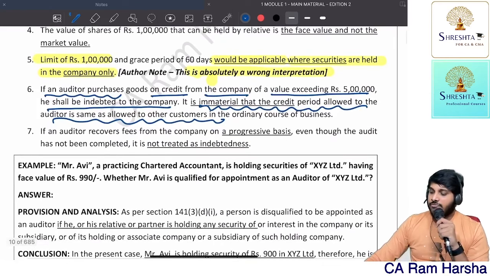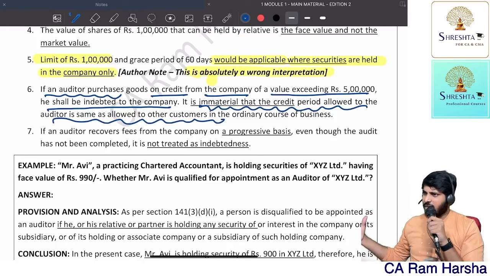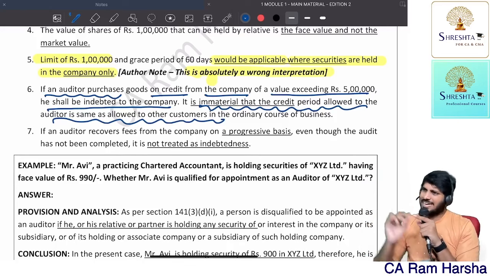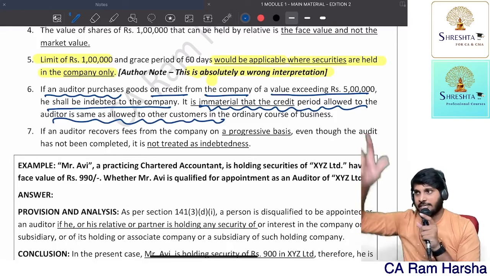Okay, fine. I don't have any indebtedness. Me, my family members, my partner, all of us together, less than 5 lakhs only indebtedness. Not more than 5 lakhs. I'm eligible. I was appointed as an auditor.